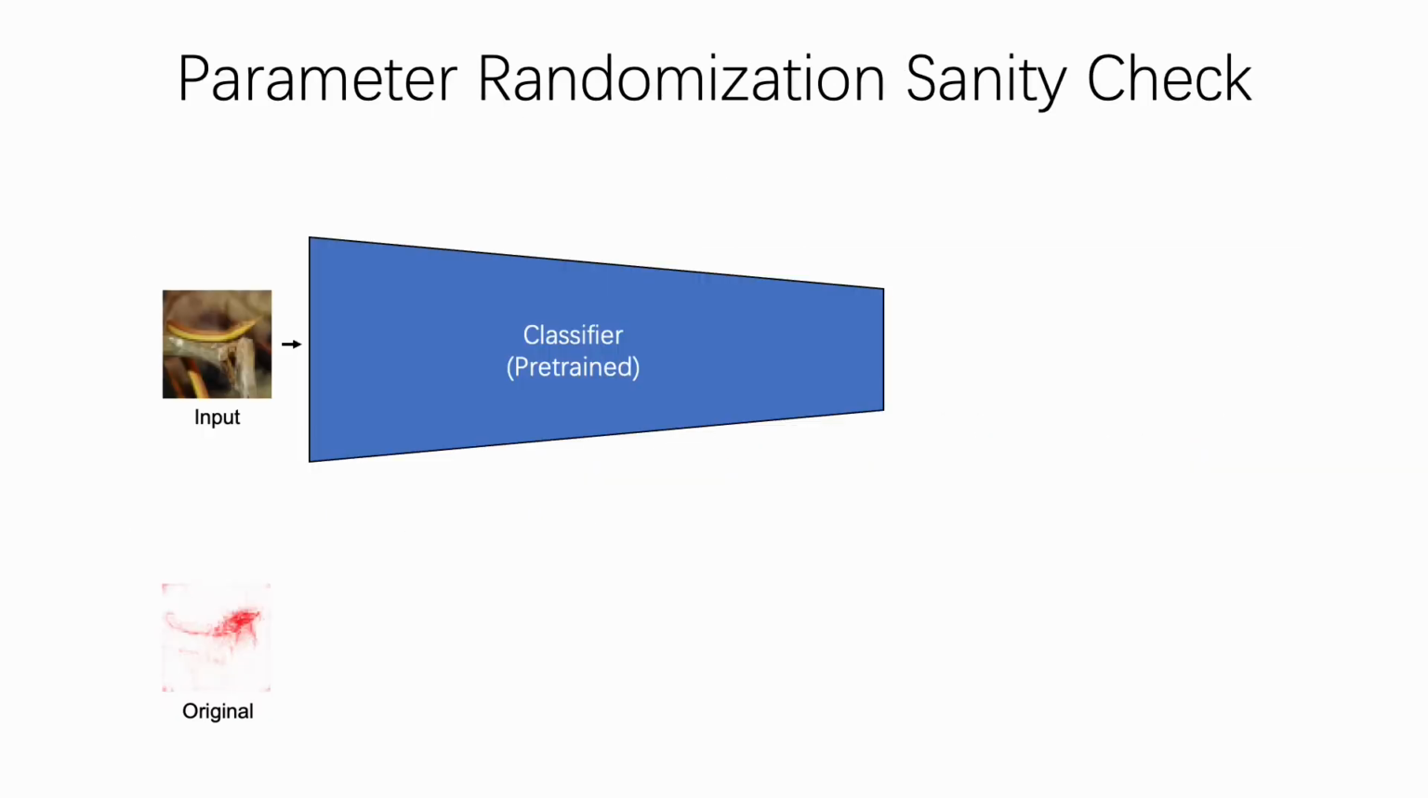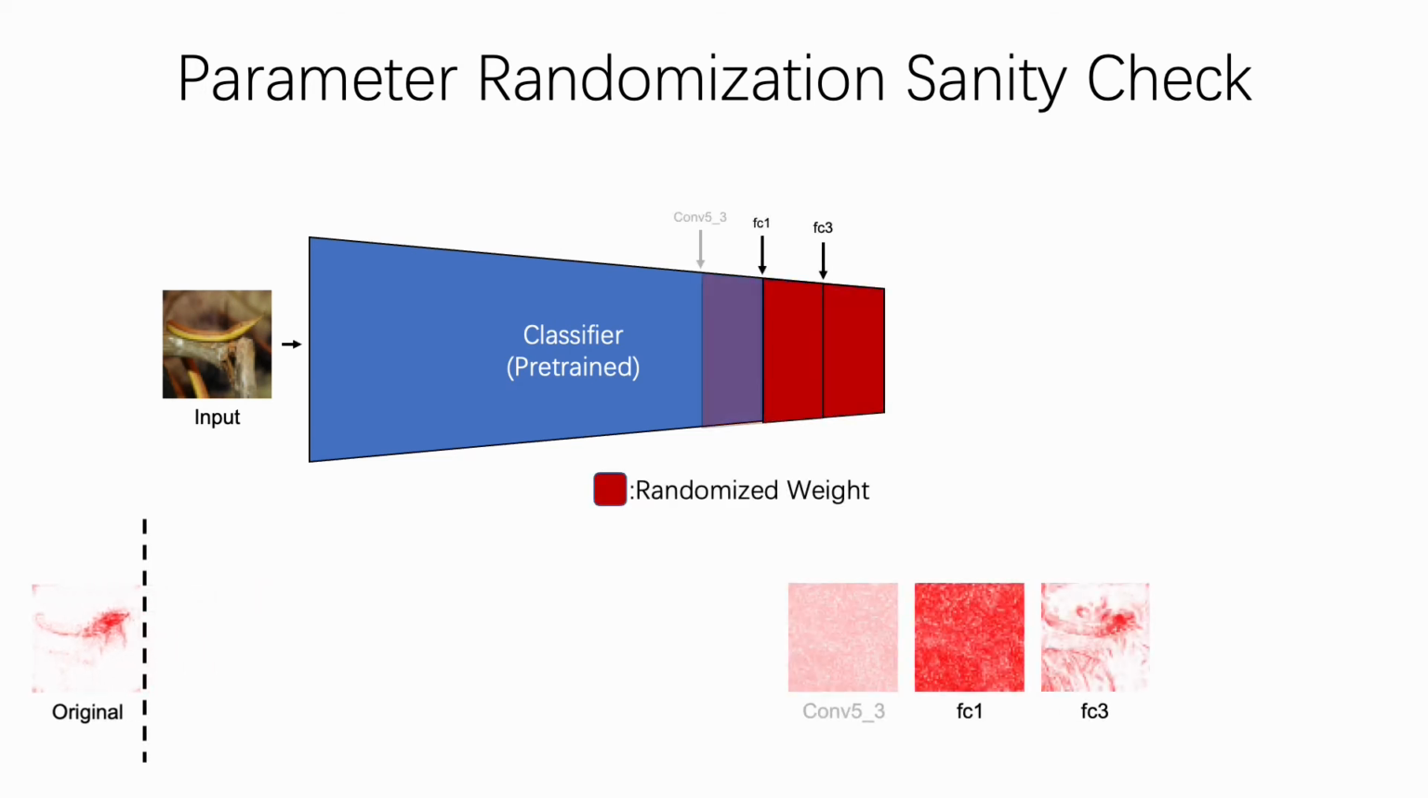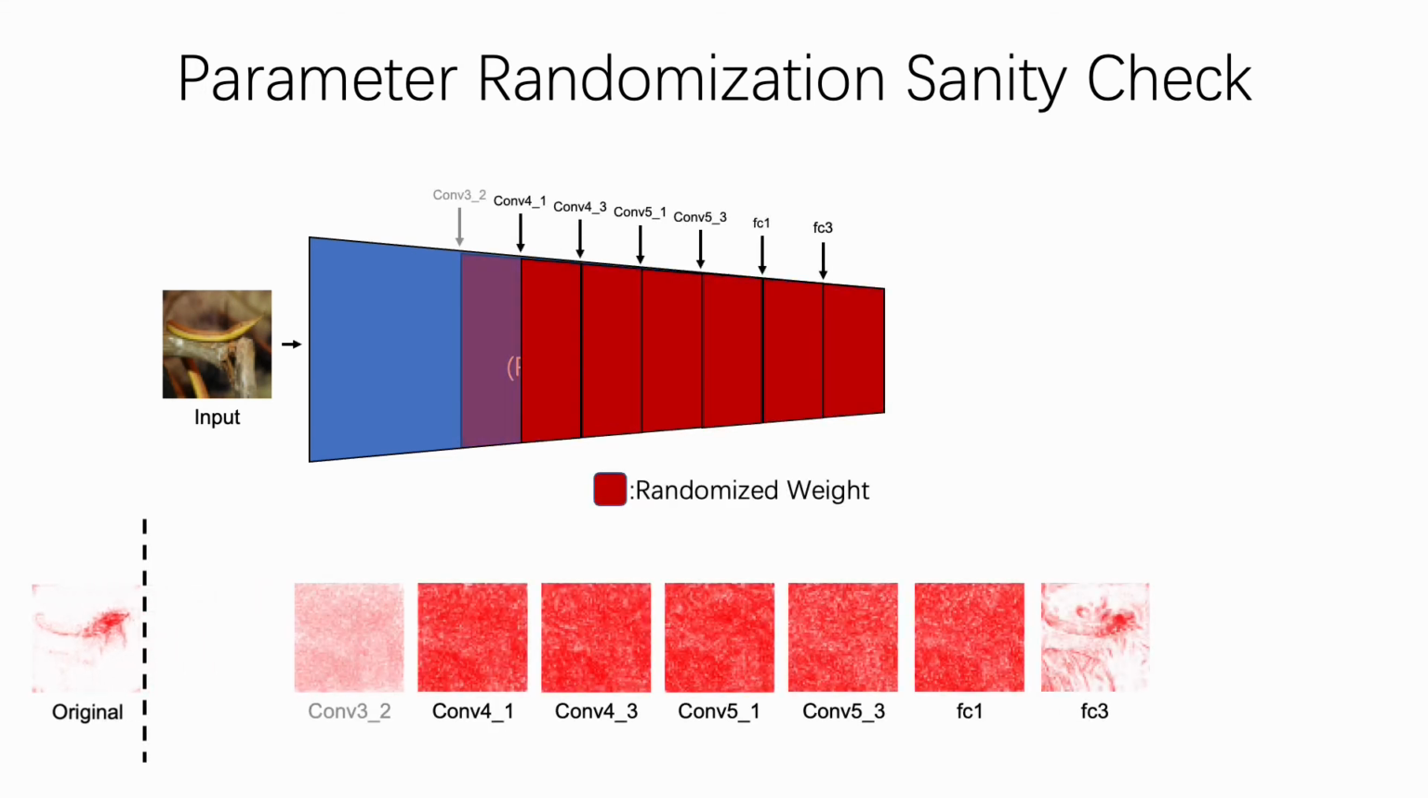We also perform a parameter randomization sanity check. The experiments evaluate whether the attribution changes after randomizing the parameters of the neural network. The randomization starts from the final layer and moves towards the image. We observe that the attribution is randomized after parameters are randomized.